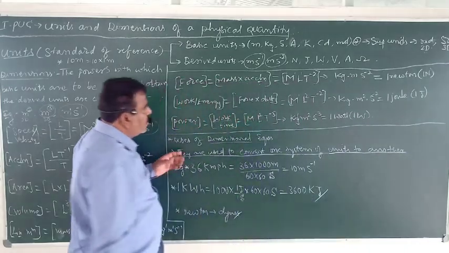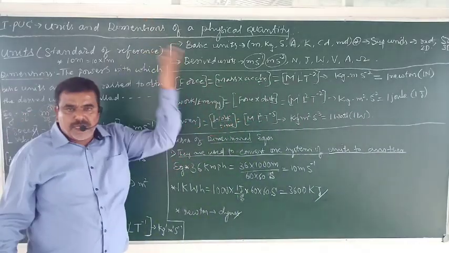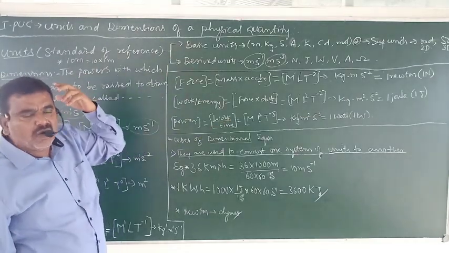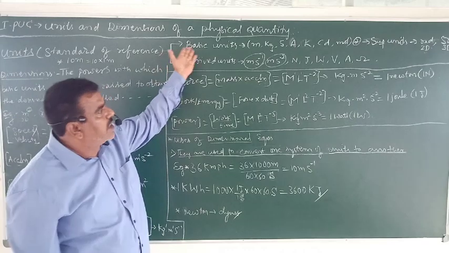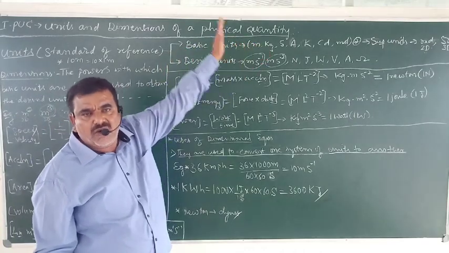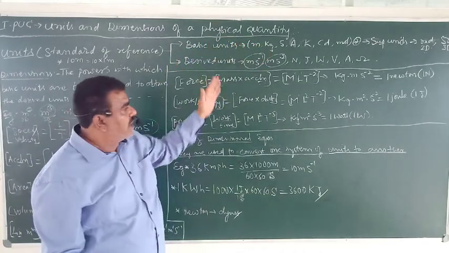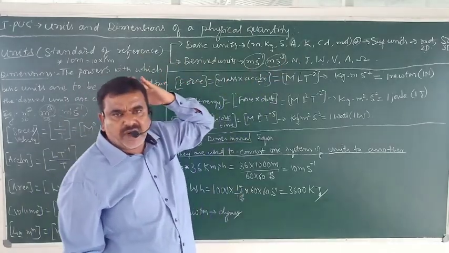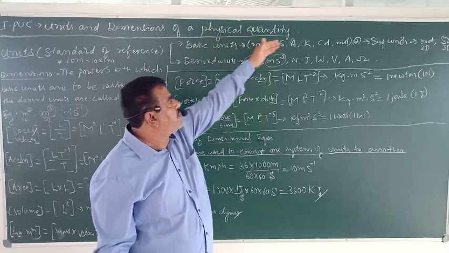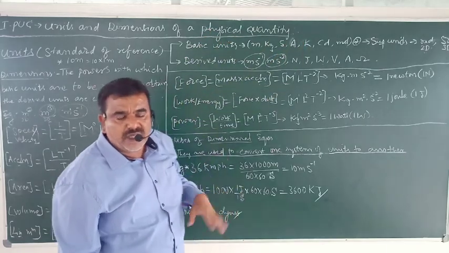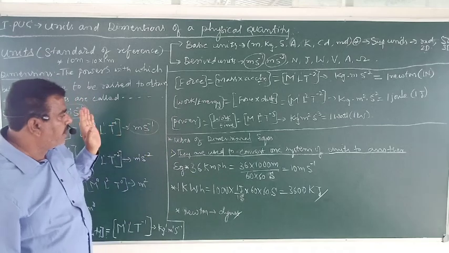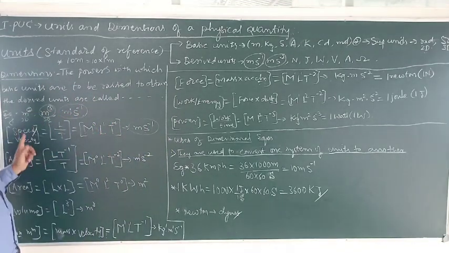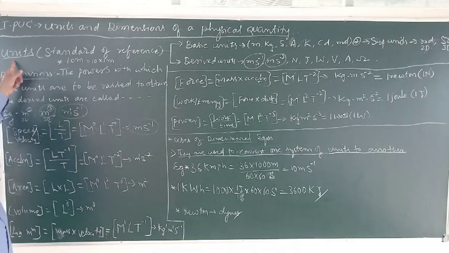Yes. So in a similar fashion, we can write all the derived quantities. We can link all the derived quantities with basic units. Whatever we are going to study, there are plenty of derived units and derived quantities. All of them can be expressed in terms of these 7 basic units. So this is about dimensions, dimensional formula, units.